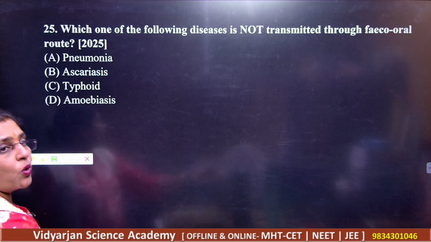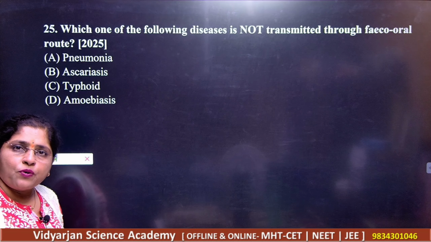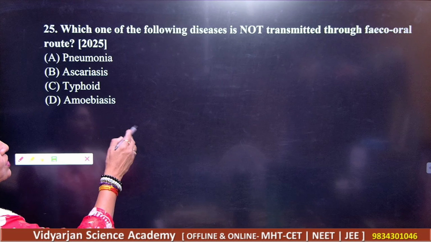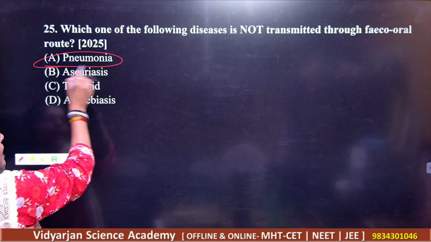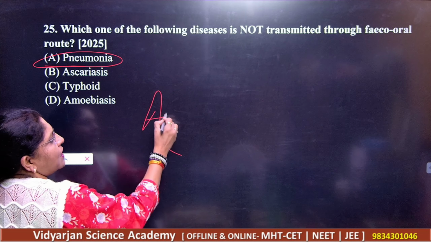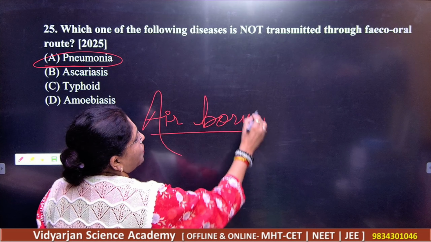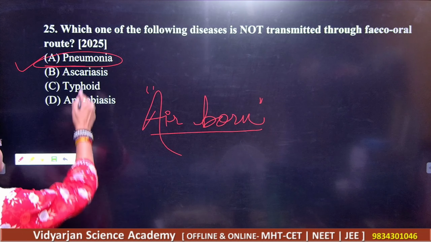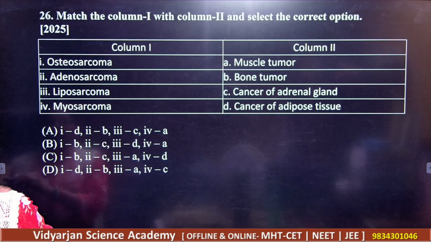Number one is pneumonia, number two is ascariasis, number three is typhoid, and number four is amoebiasis. So you should know which is not, they are asking you. So of course pneumonia, because pneumonia is an airborne infection, right? So you know that this is the correct answer here. Got it? Because the rest of these are showing you the fecal-oral route of transmission.